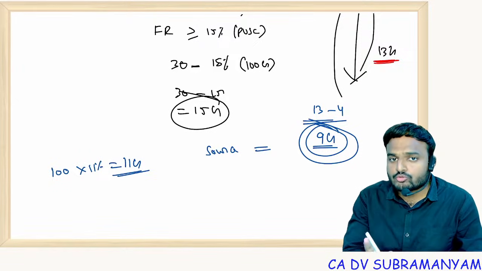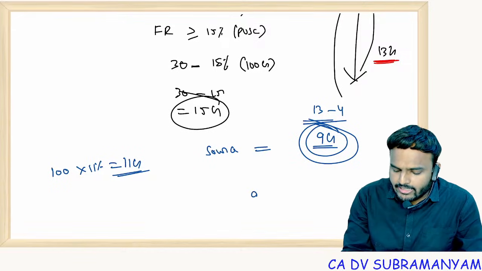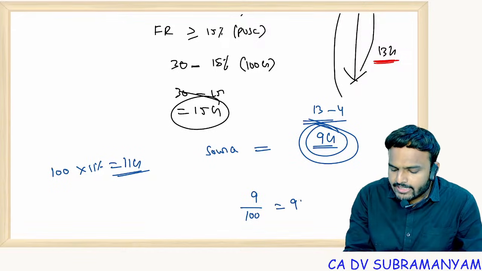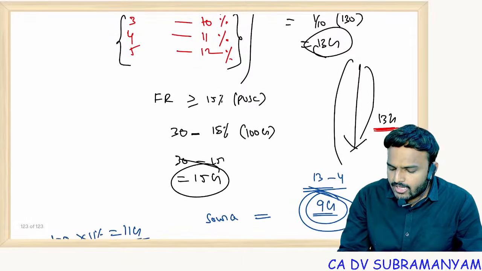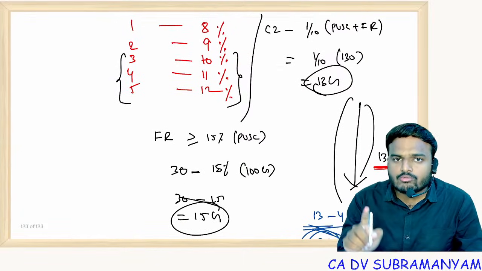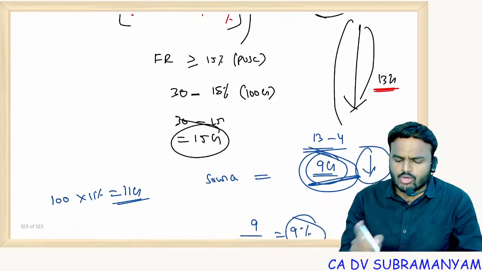Source permits you to pay only 9 crores. So 9 crores divided by 100 means 9%. That means last source or average rate of dividend, whichever is lower, you have to consider. A small problem I explained you.